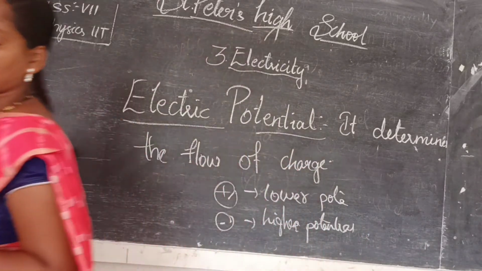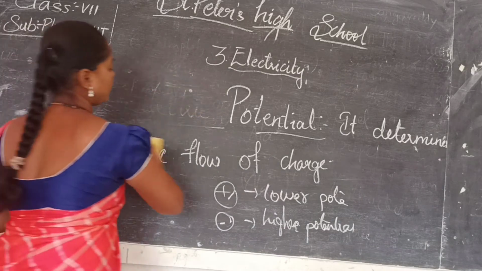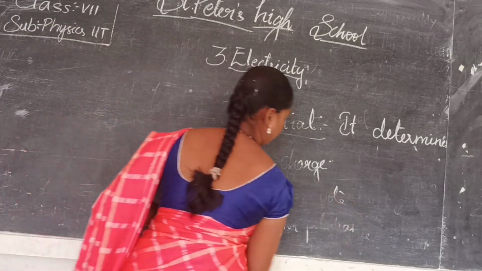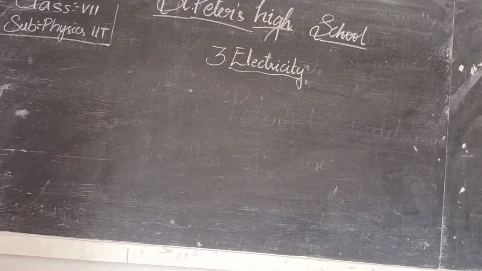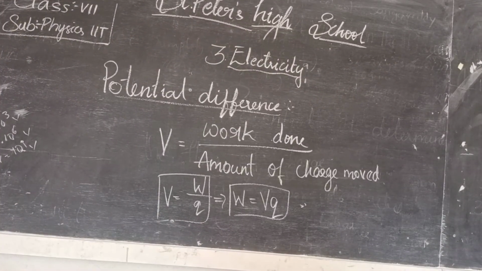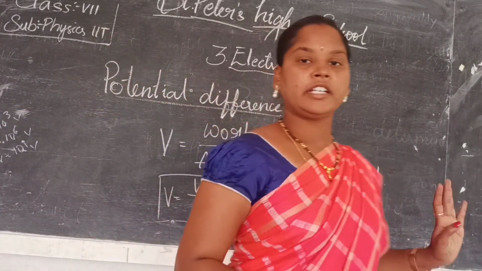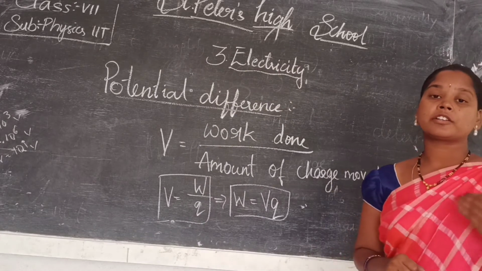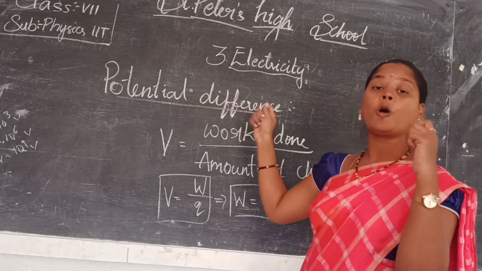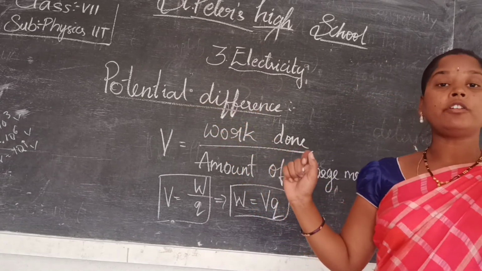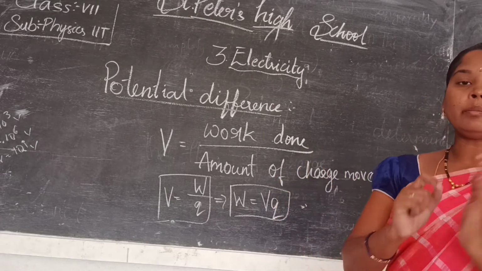Okay, and next is potential difference. Electric potential is about the flow of charge, whereas potential difference means how much work is done for movement of one charge from one point to another point.